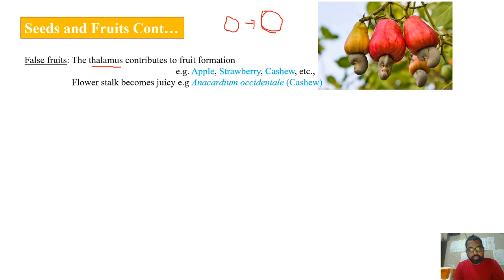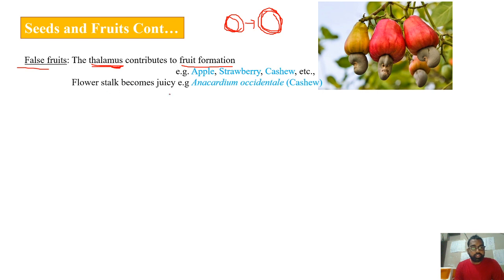So, a true fruit is actually considered as the post-fertilization structure of the ovary. If the fruit, that is whatever the edible part of the fruit is there, if it is developed from any other part other than this ovary, then it is called false fruit. So in this case, thalamus or receptacle, the base of the flower, is developing into fruit. That is, it is becoming fleshy and edible. That's why it is called false fruit.